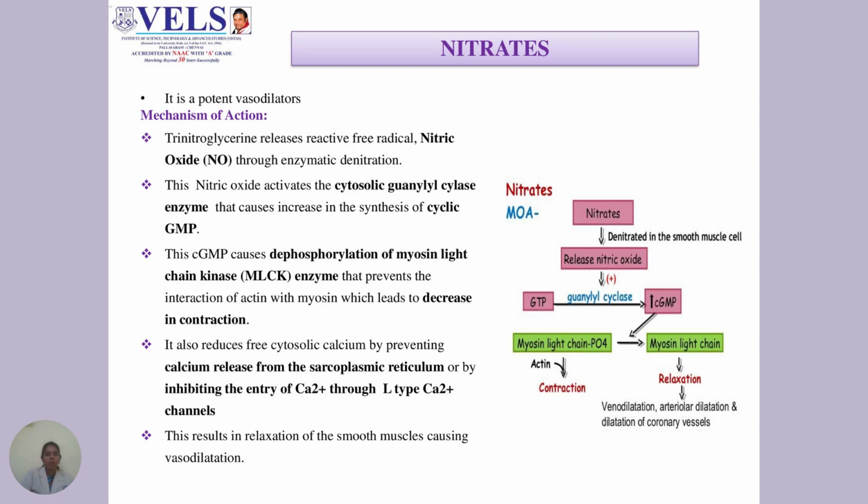This cGMP causes dephosphorylation of the myosin light chain, which prevents the interaction of actin with myosin, leading to a decrease in the contraction process. It also reduces free cytosolic calcium by preventing calcium release from the sarcoplasmic reticulum or by inhibiting the entry of calcium through L-type calcium channels. Finally, it results in relaxation of the smooth muscles, causing vasodilatation.